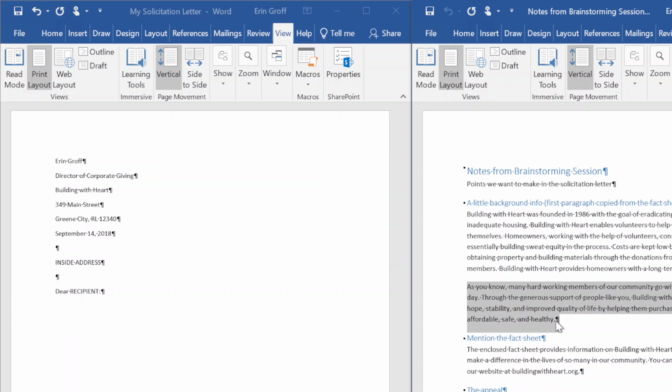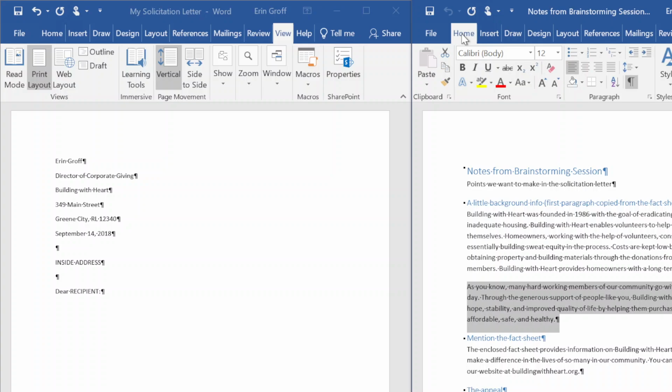In the Notes from Brainstorming Session document window, from the Home tab in the Clipboard group, you're going to select the Copy command. So make sure you're actually doing this in the document where you have the text selected. Don't go to the Home tab over here because we don't have any text selected over here in this document. Okay, so I'm going to go to the Home tab in my Notes document.